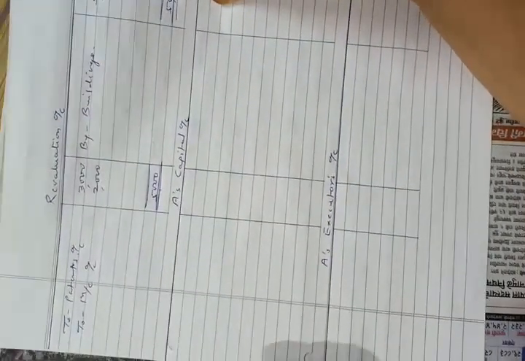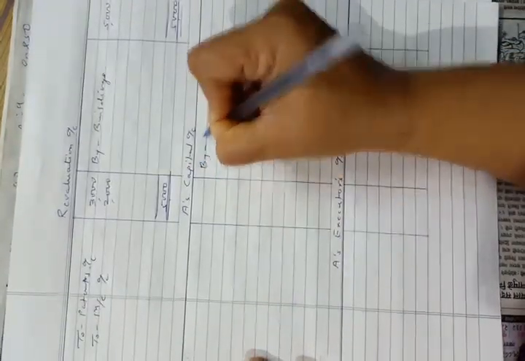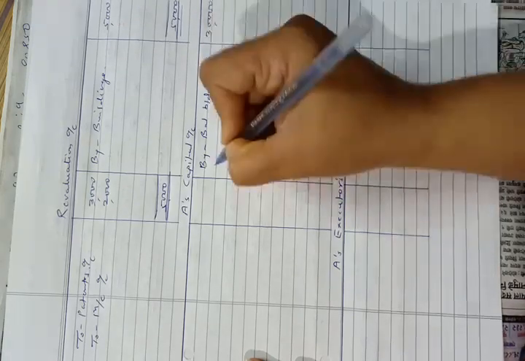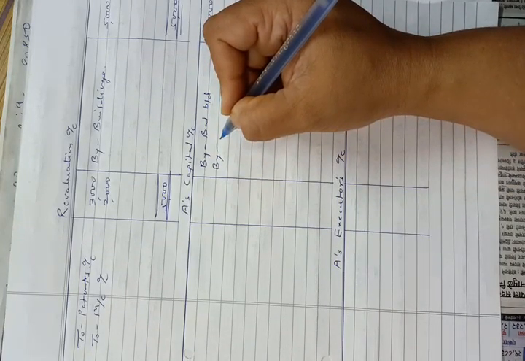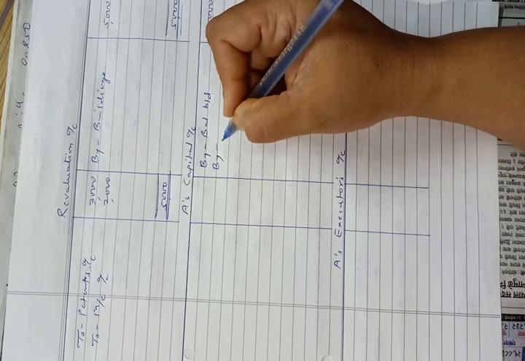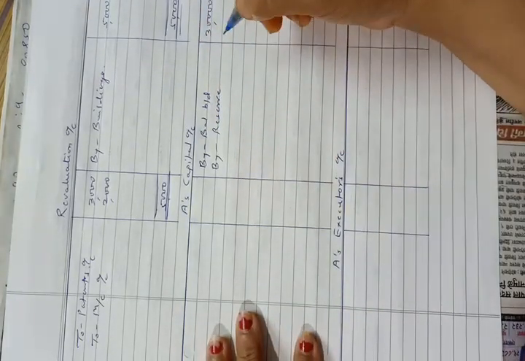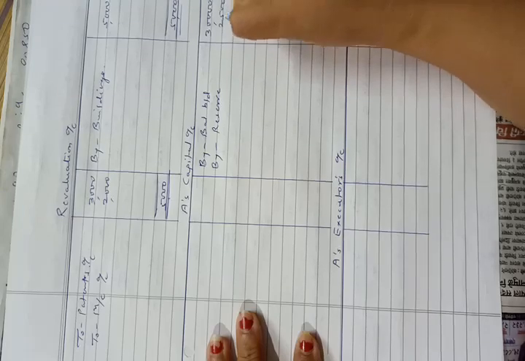Now let us prepare A's capital account. First we have to credit by A's capital balance. So by balance brought down, see the balance sheet. A's capital is given rupees 30,000. So 30,000. Now we have to credit by the general reserve given in the problem. General reserve is given rupees 6,000. So by reserve rupees 6,000 into A's share, that is 5 upon 12. So his share will be rupees 2,500.